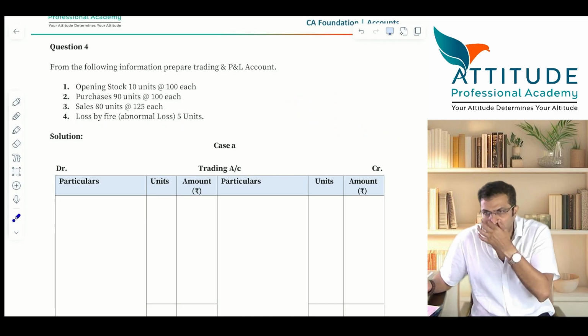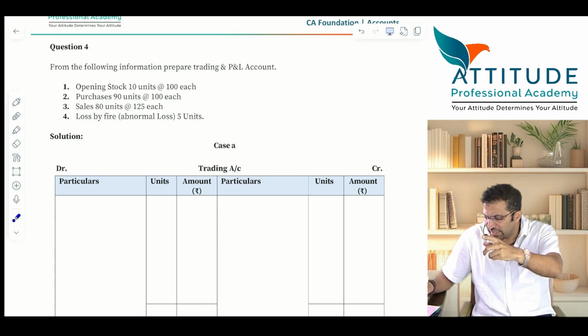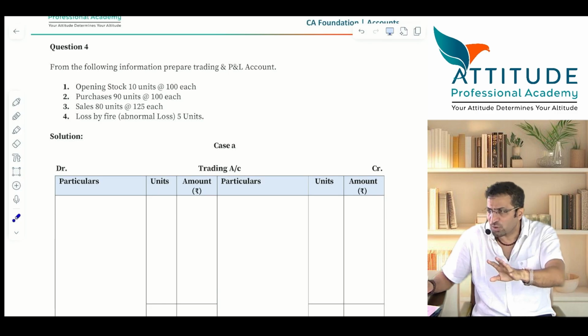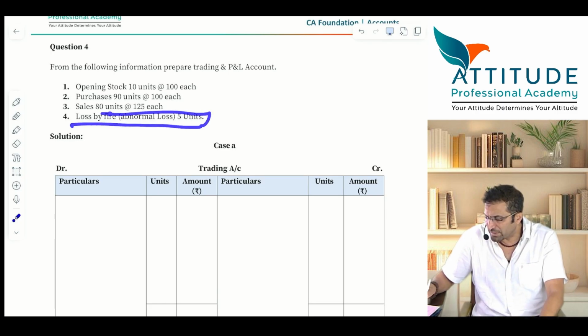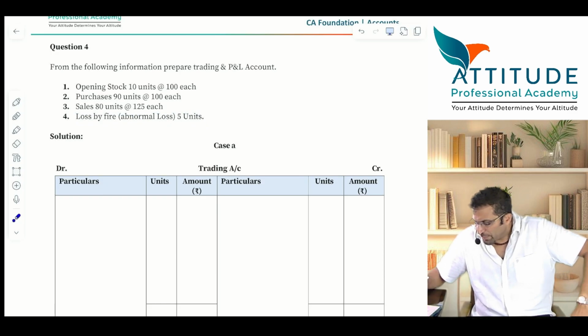Is that clear? Now, let us assume opening stock is already there. Purchase account you have already passed. Sales entry is passed. Purchase entry is passed. Loss by fire you have not passed the entry. Understood? One by one, keep on telling me. Opening stock, where should I take? Tell me the entry.